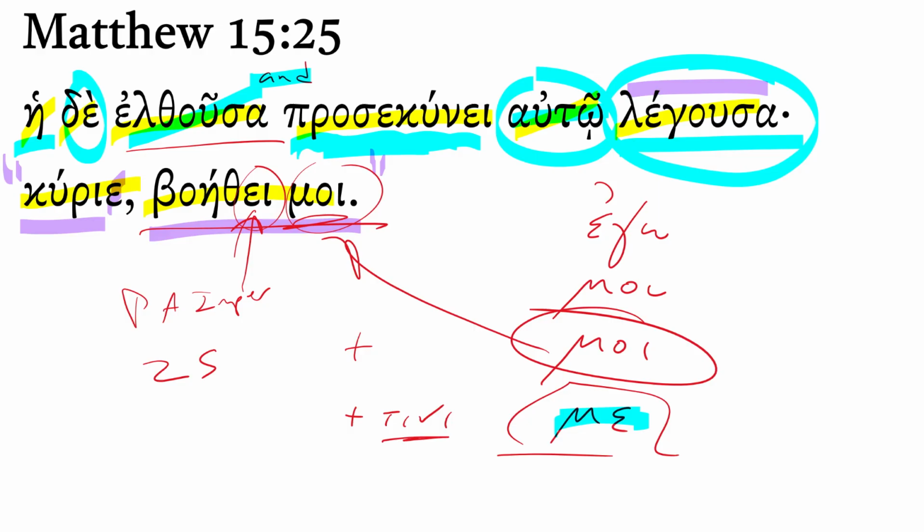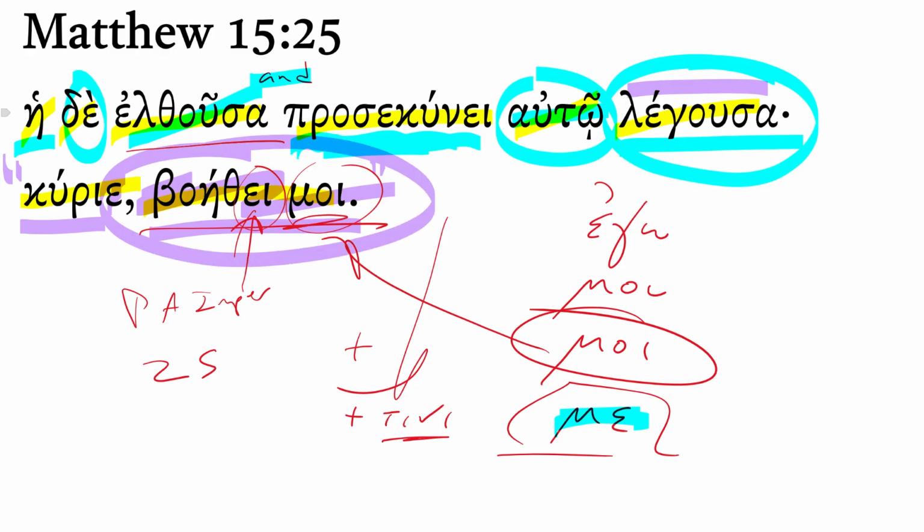Help me. Remember at the end of this section of text that Jesus commends this Canaanite woman like he commends no other. You have great faith, he says. Your request is granted. And so I want to encourage you today, whatever you're going through, that this prayer offered to the Lord Jesus, the Son of David, the one who can show mercy to you, is a wonderful and a beautiful prayer when offered up in faith to the Lord Jesus. Maybe that's all you can say today. Help me. Help me. And let me just encourage you to offer that up to him and to look for his kind and gracious help in your life.